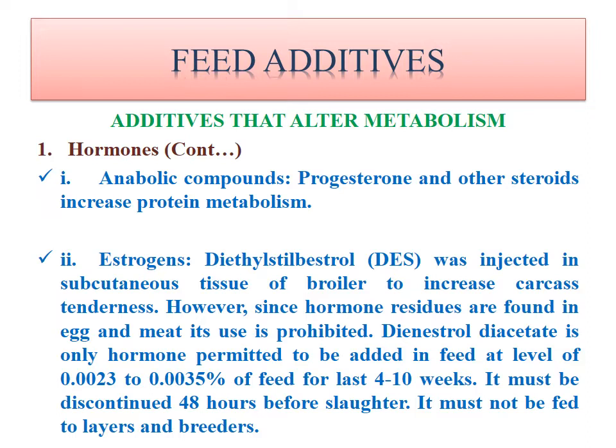So if you are giving hormones to the birds, then 48 hours before slaughter, no type of hormone must be given. Why? Because if you continuously give hormones and directly slaughter the bird, the hormone residue will also be present in the meat and egg, and it will affect the health of humans.